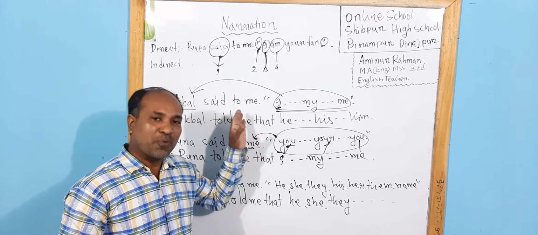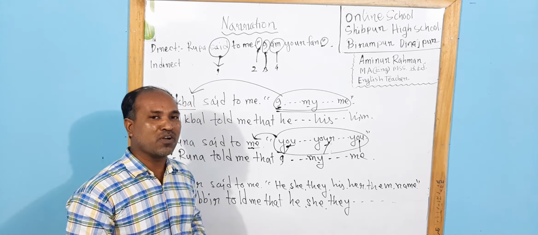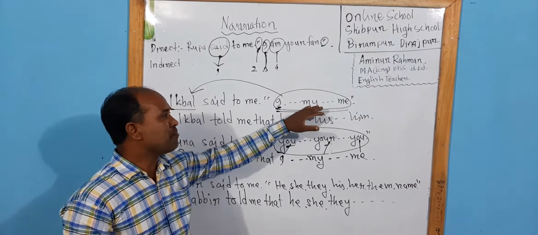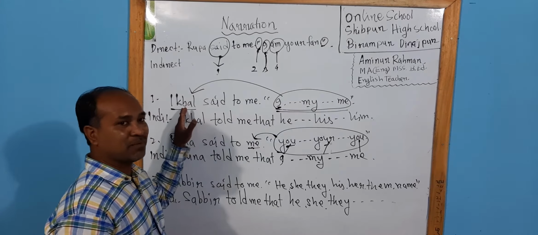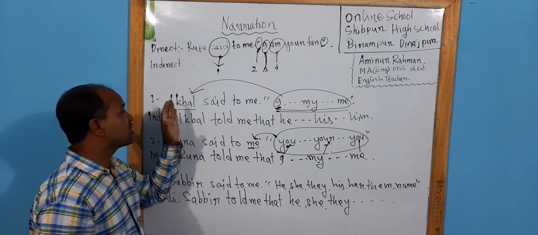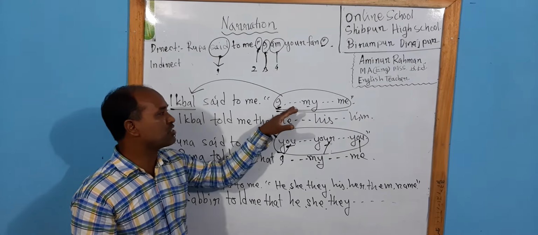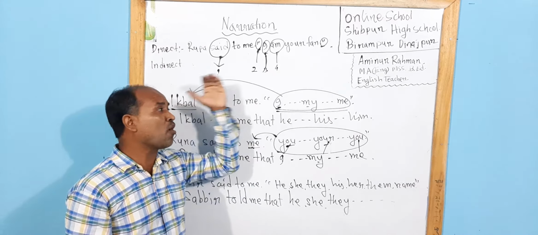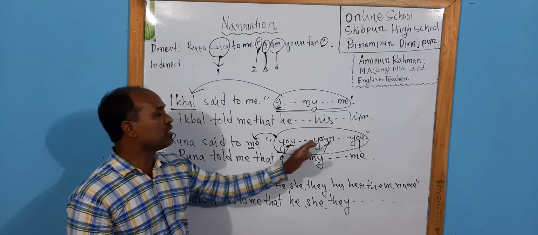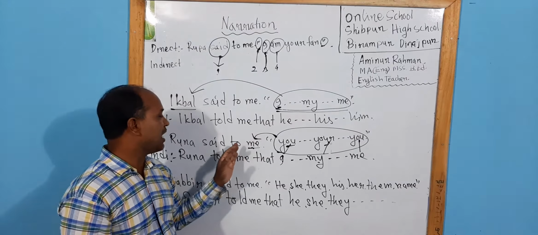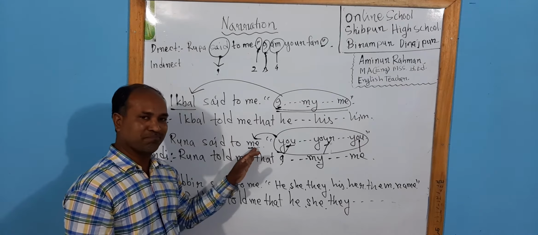Dear students, from this part we learned that if we get I, my, me, this I, my, me will indicate the subject of the reporting verb, and this subject will go in the place of I, my, me. If it is a noun, the pronoun of this subject will go there. And if we get you, your, you, this you, your, you will indicate the object of the reporting verb.